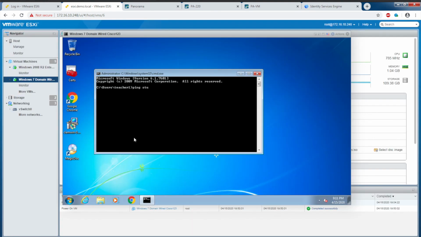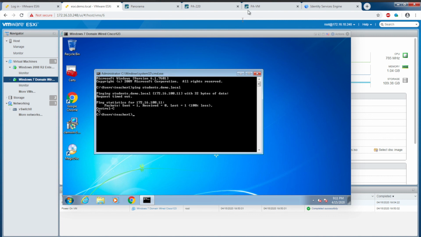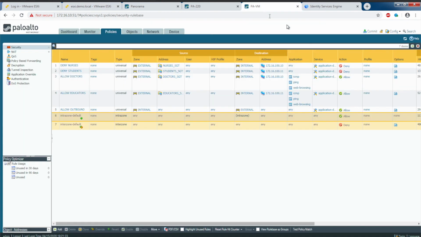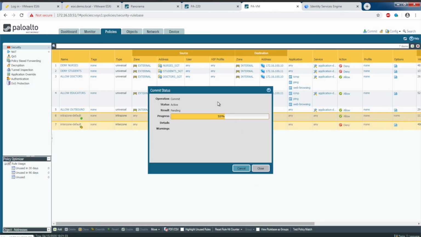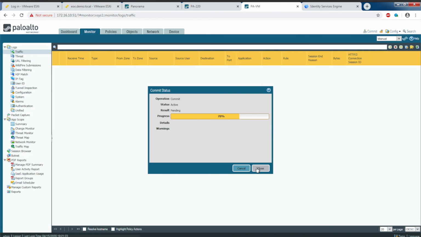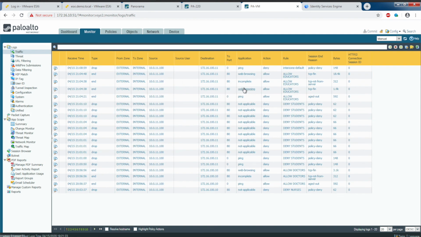Just ping students.demo.local. Here you can see the ICMP is not successful. Let me kill that. And let me just commit this change. The original ping from the user logged in as teacher 1 was denied because I didn't have a policy that explicitly allowed it. We committed the SGT of teachers to belong to the educator's dynamic address group.